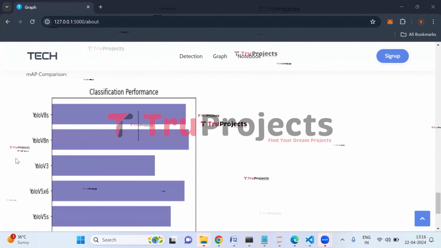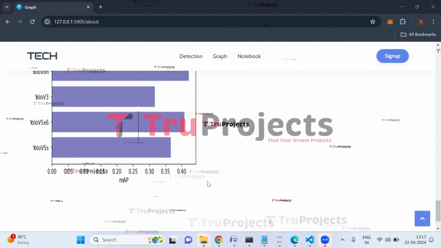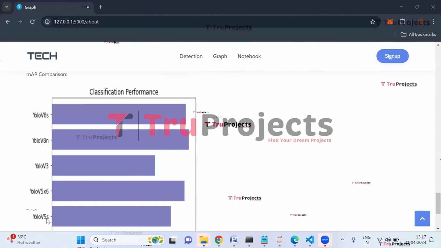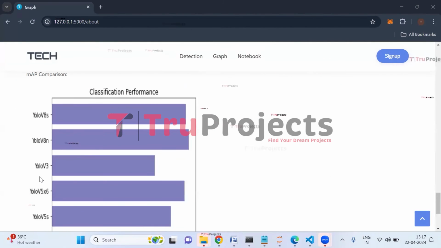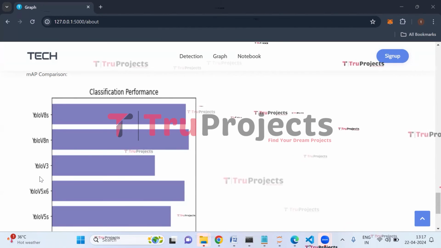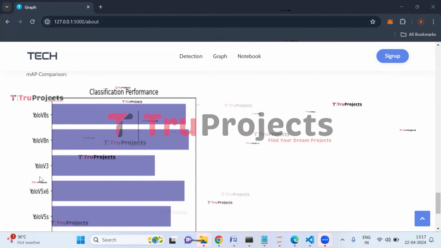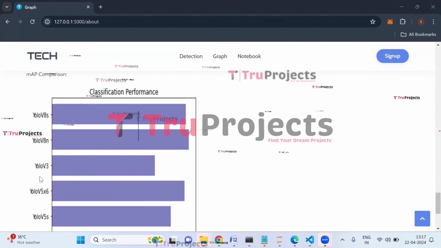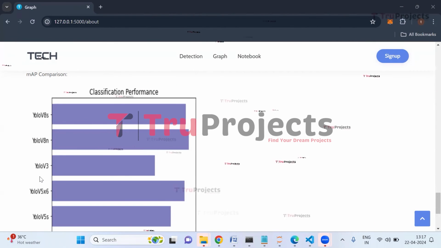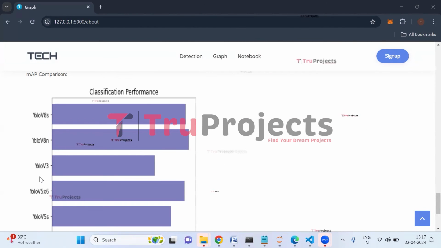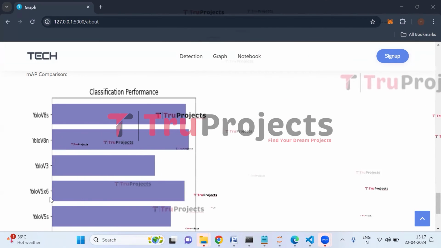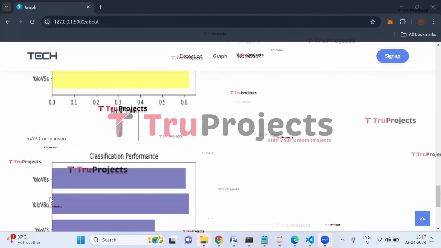And this is the MAP comparison graph. On the x-axis, we have the MAP score, and on the y-axis, we have algorithm's name. MAP is a metric for evaluating performance of algorithm in tasks like object detection. It calculates the average precision for each class and averages these values across all classes, providing a comprehensive measure of model performance. So the algorithm which is performing best will be used for prediction.